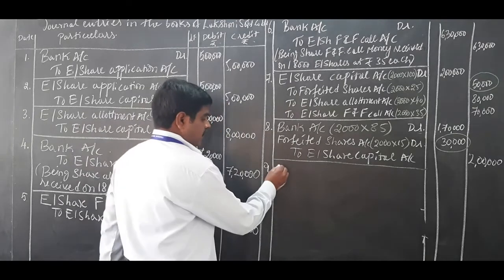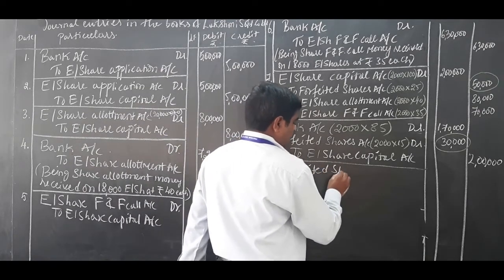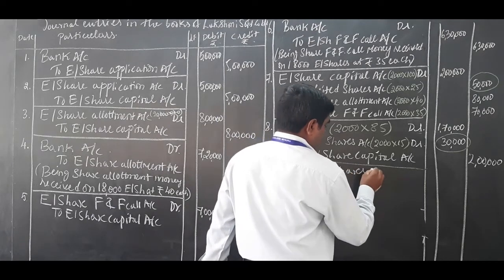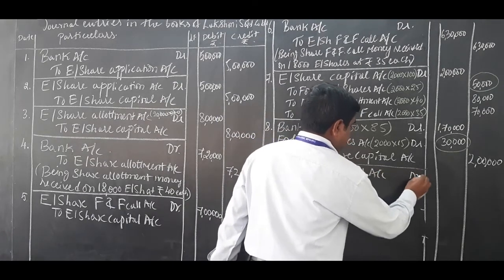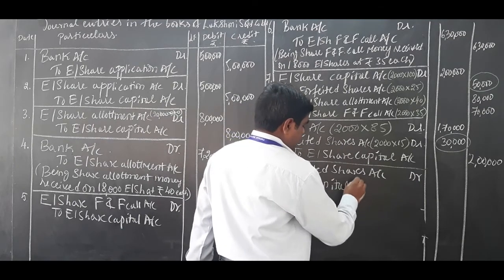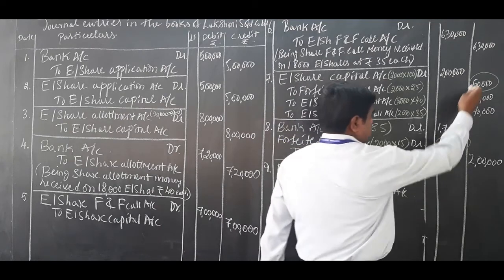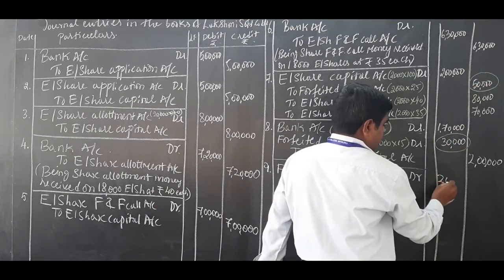So journal entry number 9: forfeited shares account debit to capital reserve account, 50 minus 30, 20,000.